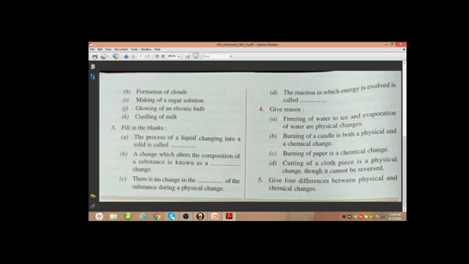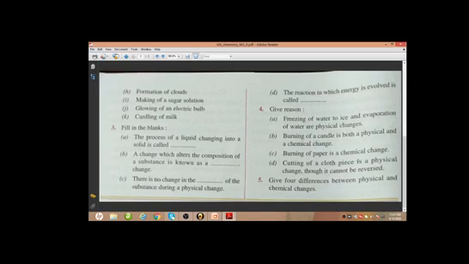Burning of paper is a chemical change. This again we have discussed. Here we are getting a whole new substance, that means ash, whose composition is totally different from that of the paper. Along with ash we are getting carbon dioxide and water vapor, which again have a different composition than that of the paper. That means these are new substances formed during this process. So this is a chemical change, a permanent, irreversible change, where new substances are formed.